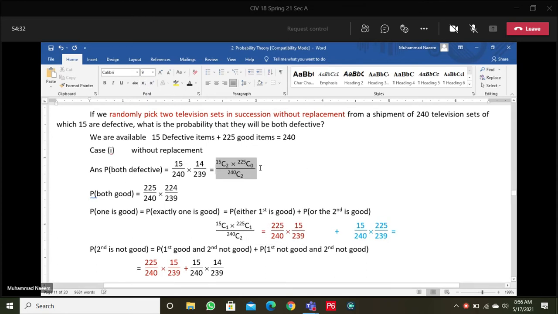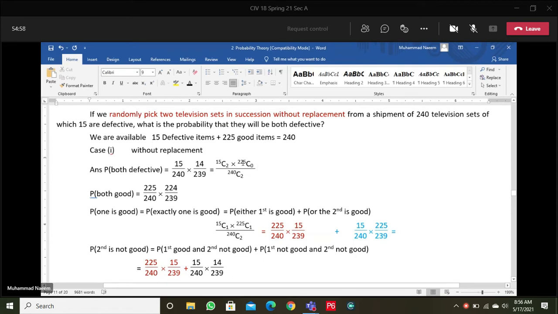Look at this technique of combination. In the denominator, we have the total possible cases. According to our experiment, we are drawing 2 items out of a total of 240. So the total possible cases are 240C2.